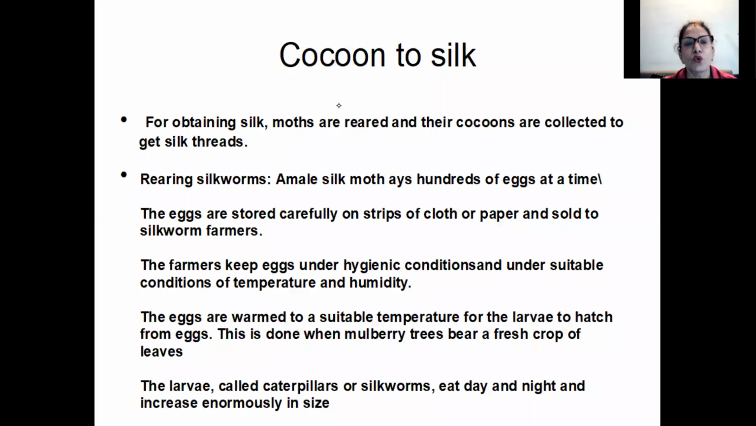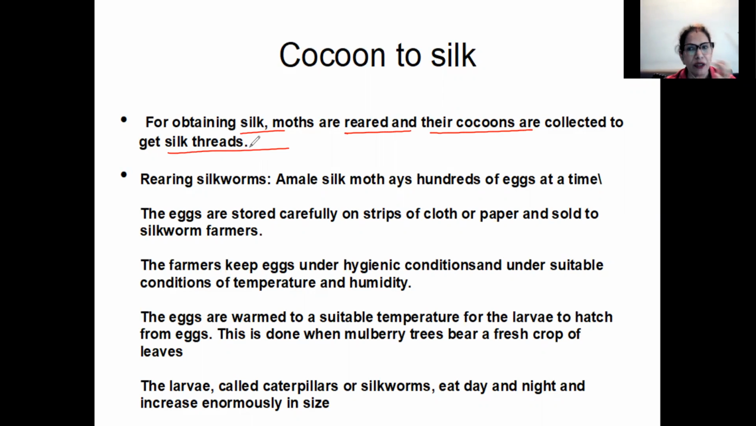Now, cocoon to silk. Whatever we have seen, let us again see. For obtaining silk, moths are reared and their cocoons are collected to get silk threads. So you all know now, from where do we get the silk fiber? We get it from the silkworm. We are talking about the silk moth.